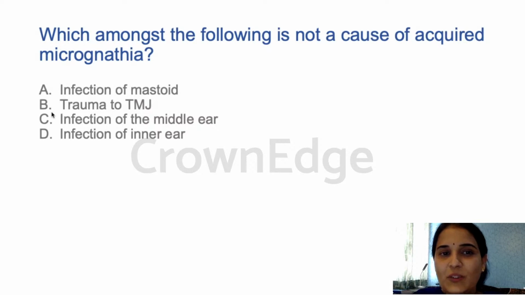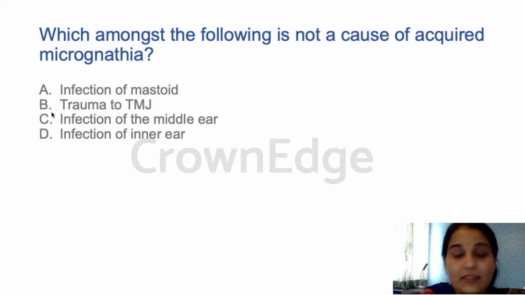Can you answer this question? These are all from NEET papers. I didn't mention the year because for some of them I didn't get the year of examination, but these are all NEET questions. So it will be good if you can answer these questions. Which amongst the following is not a cause of acquired micrognathia?